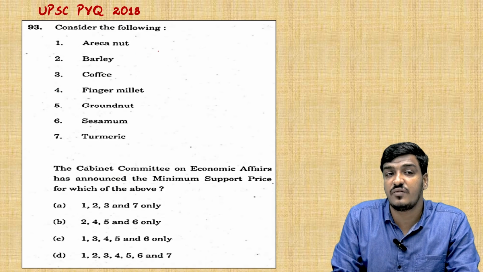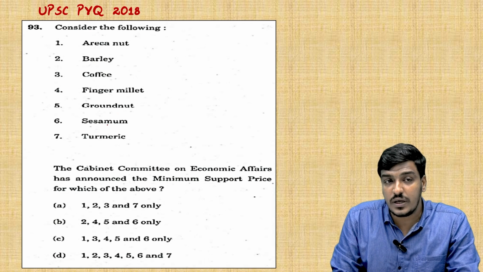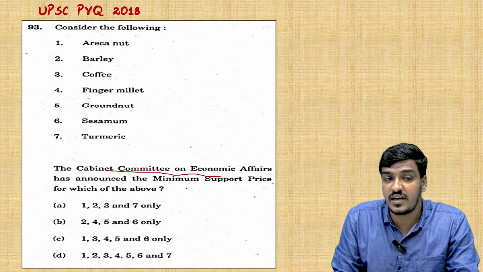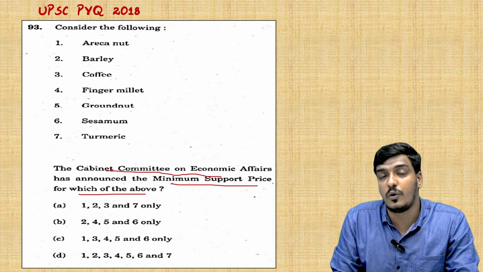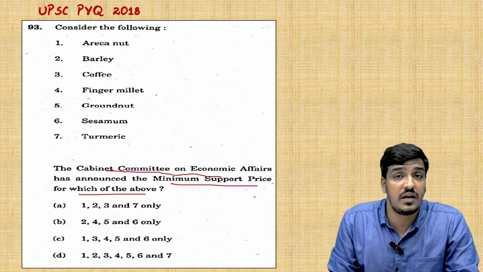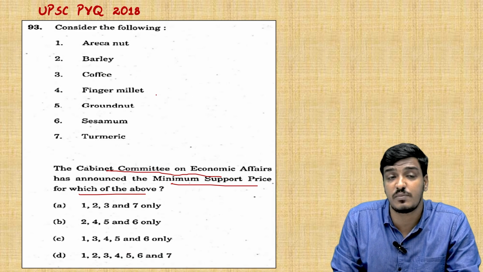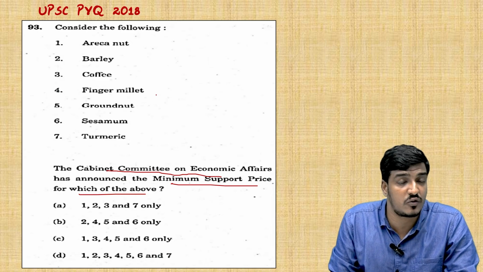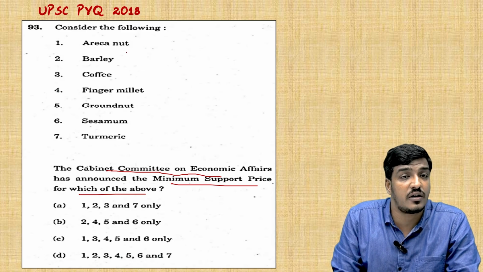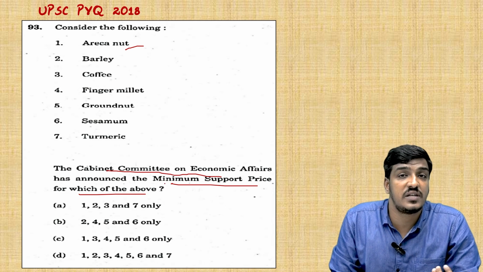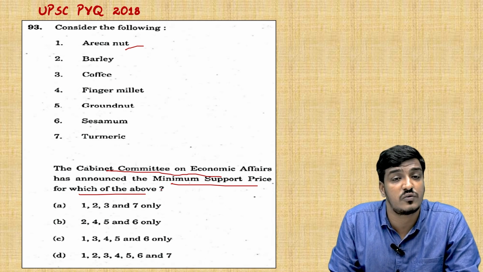and the question is, consider the following statement: arecanut, barley, coffee, finger millet, groundnut, sesame and turmeric. The Cabinet Committee on Economic Affairs has announced the minimum support price for which of the above, and they have listed some of the agricultural products which may be under the support of minimum support price, but may also not be under the support of minimum support price. So we have to note that, and this was taken because the Arecanut has been listed, which was in the morning discussion, and the Cabinet Committee on Economic Affairs is announcing the minimum support price